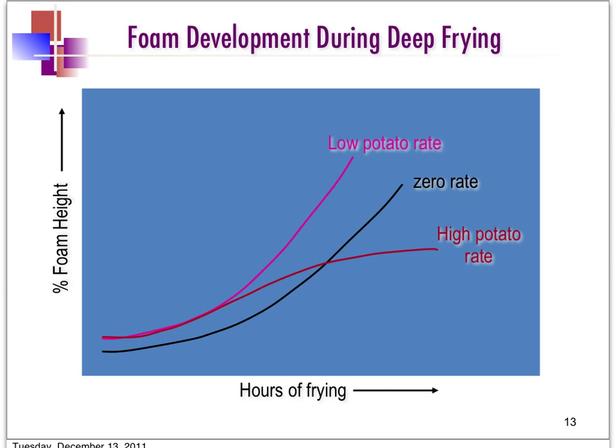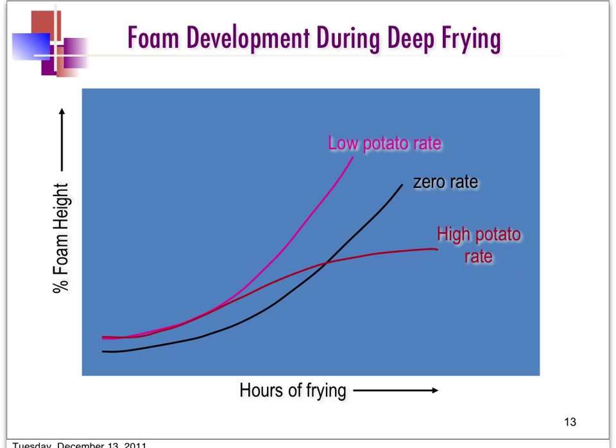And in this figure, it shows the development of foam during deep fat frying. We plot the percentage of foam height on the y-axis as a function of hours of frying. Again, we have low potato rate, zero rate, and high potato rate.